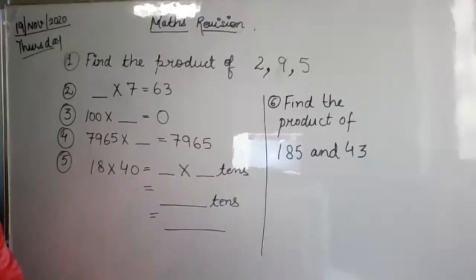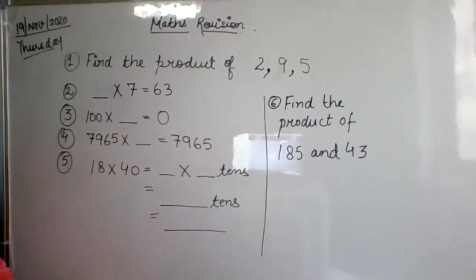Solve it quickly and send it to me on WhatsApp, everyone. This is the whole maths revision. You have to do it in maths revision notebook.